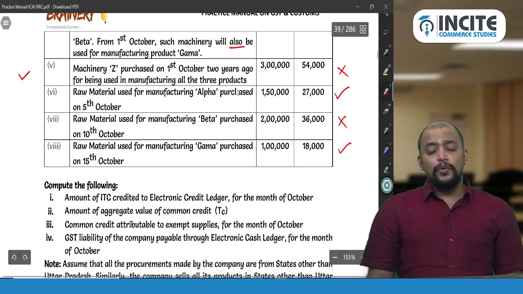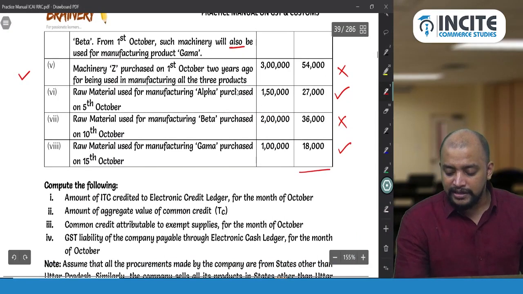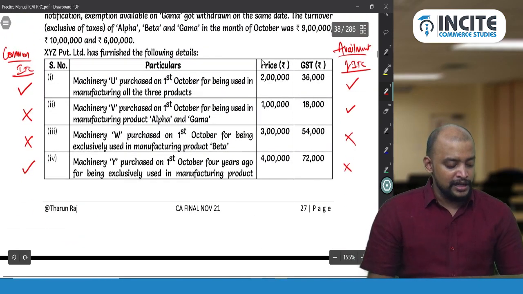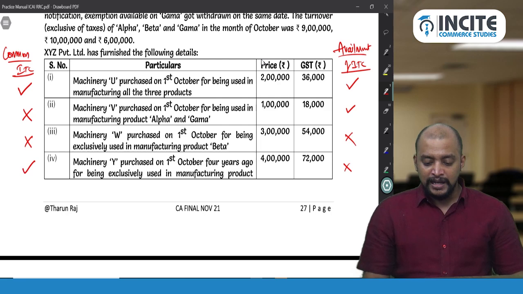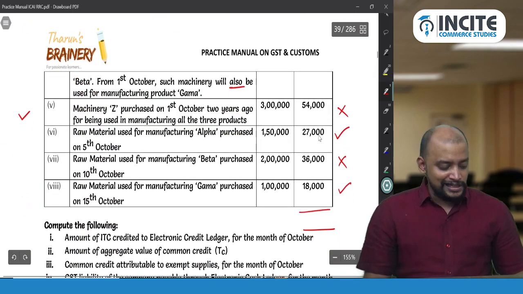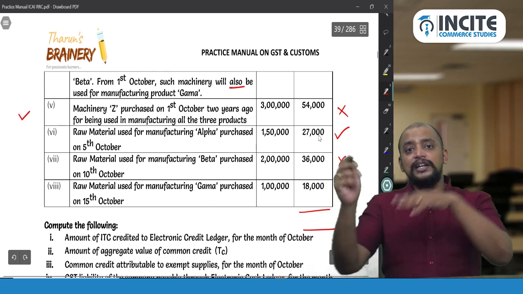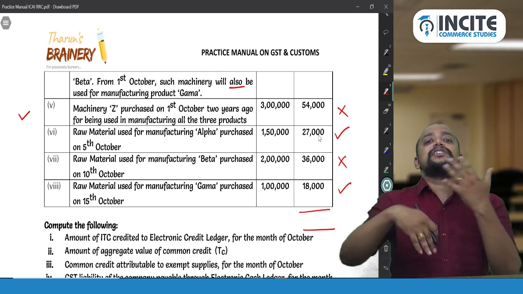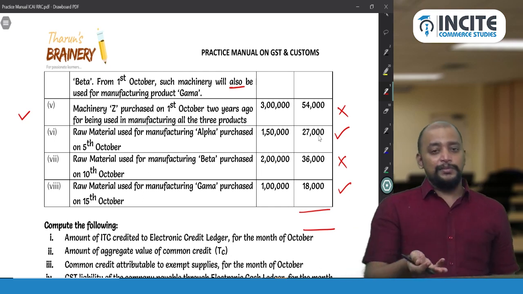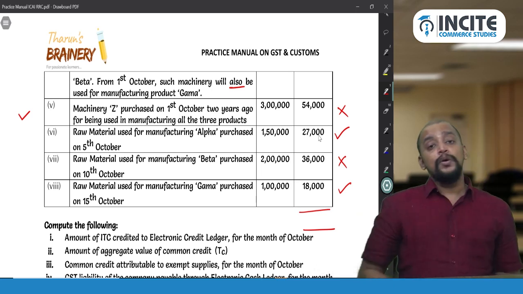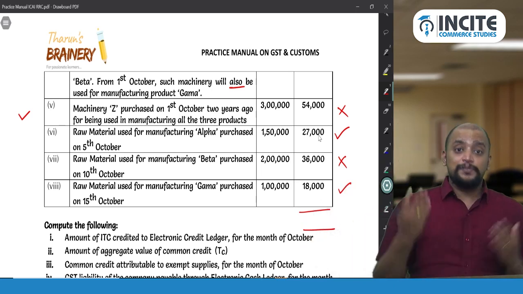Now what is the total ITC availed? Simple, just total it. Whichever I put a tick mark on, total that. So 36,000 plus 18,000 plus 27,000. The tick and cross I have marked, that is the working note explanation you need to give. Whether it is taxable, whether ITC can be availed or not, why ITC cannot be availed, and why it is considered as common credit, that explanation you need to offer.